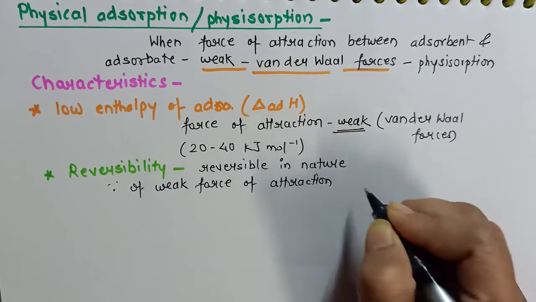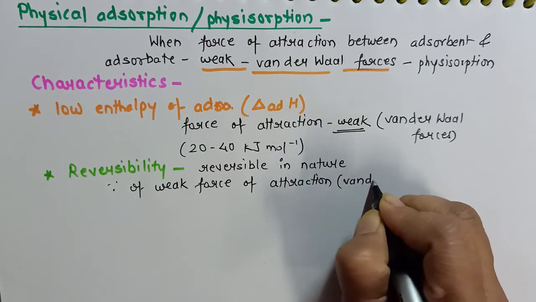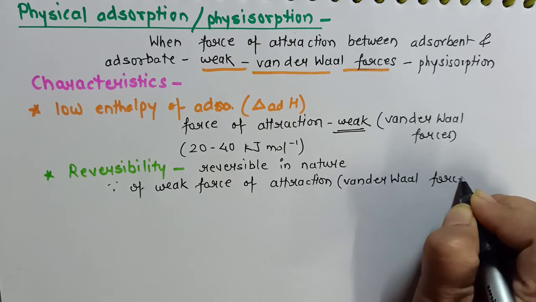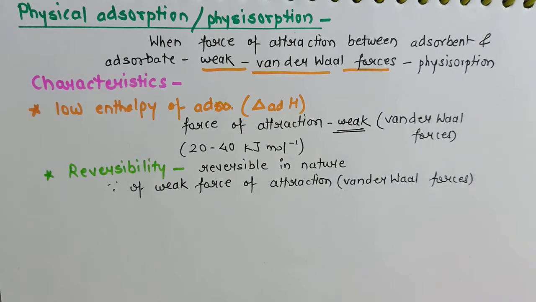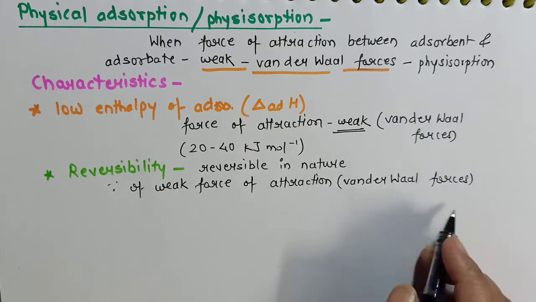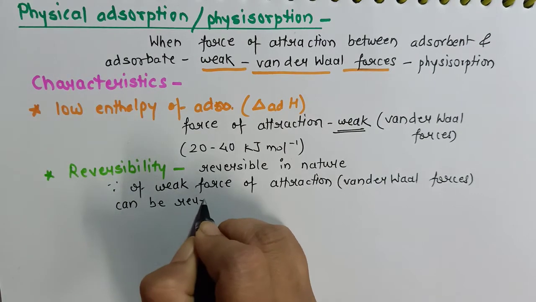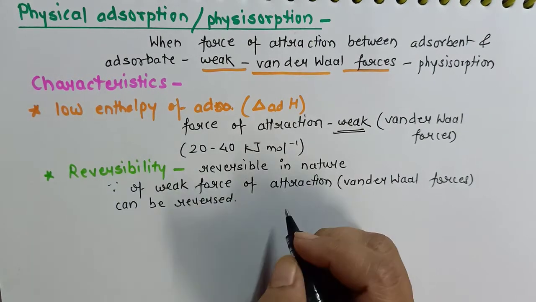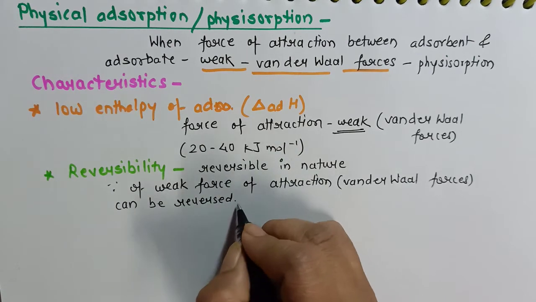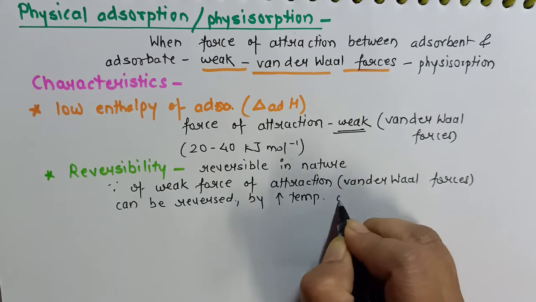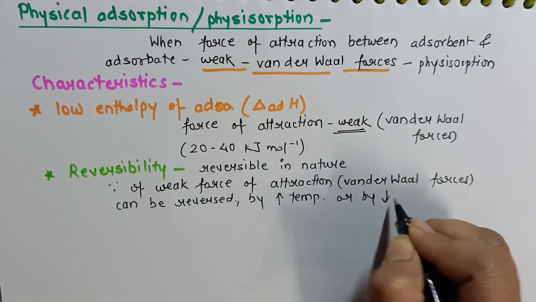Always you have to remember this word, van der Waals forces. Now since these forces between adsorbent and adsorbate are very weak, these can be easily reversed, either by increasing temperature or by decreasing pressure.